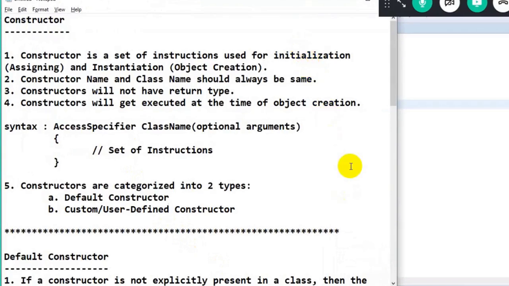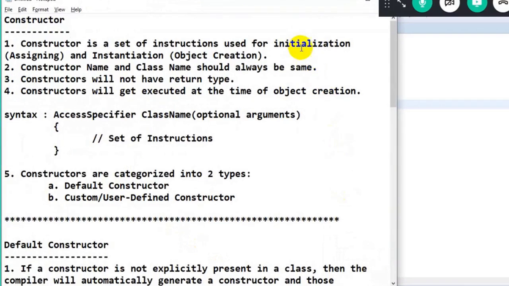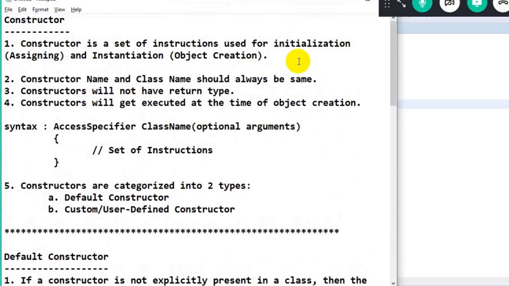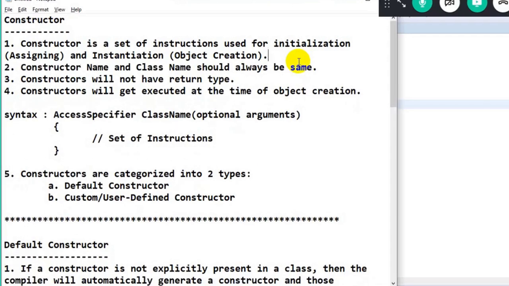Now first of all, guys, what are constructors here? Constructors are a set of instructions, or we also call them special methods, used for initialization and instantiation. It is used for initialization. How? I will tell you. And instantiation, we know it: when we create an object, simultaneously the constructor will get executed.